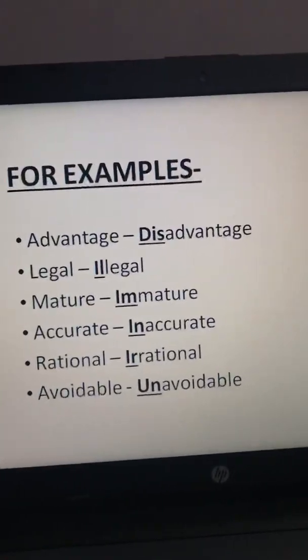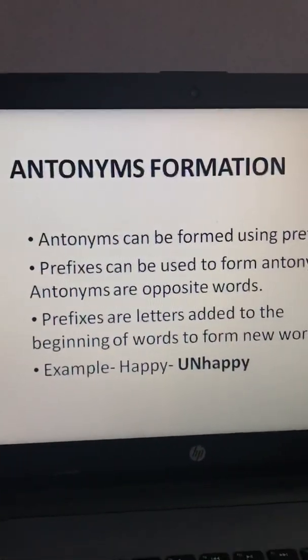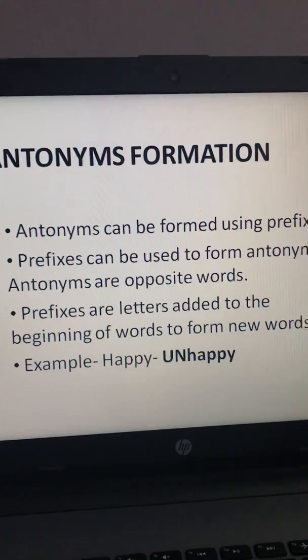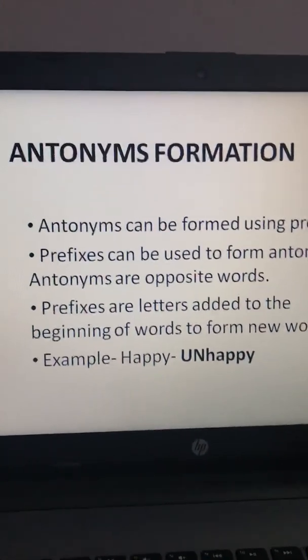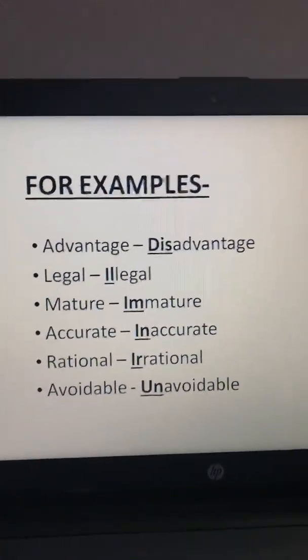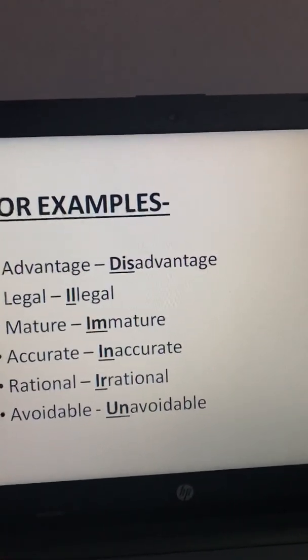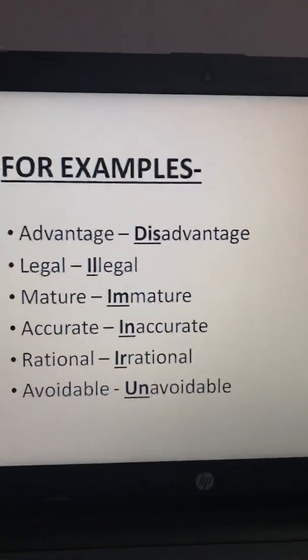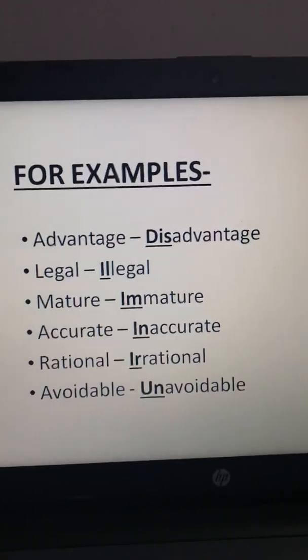So it is quite clear that antonyms can be formed by using prefixes. Antonyms means opposite words, and prefixes are the letters that are added in the beginning to form a new word. Okay. So this was our topic. As I have told you, antonyms means opposite of each other, and they can be formed by using prefixes. Prefixes are the letters that are added in the beginning to form a new word.